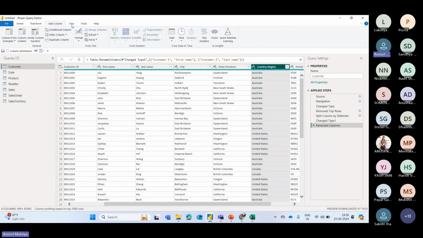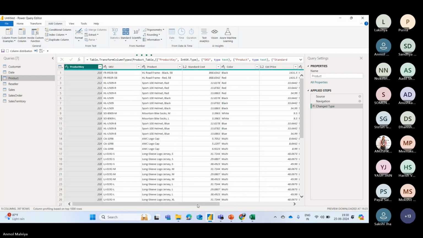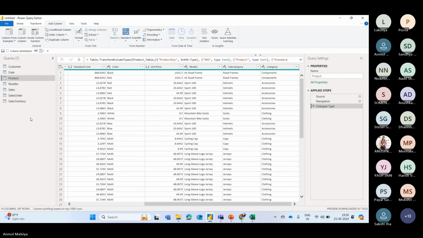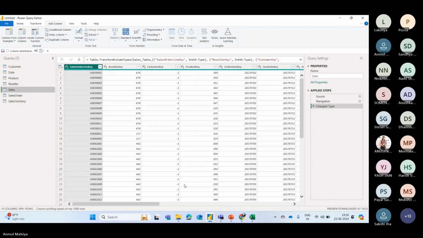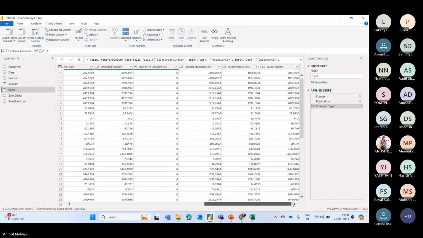And then we have Add Column. Let's say I want to perform some calculation, so let's see that too. So we have the sales table available here. Now let's say I want to multiply any two columns. Right now, let's say I want to multiply sales amount and total product cost.